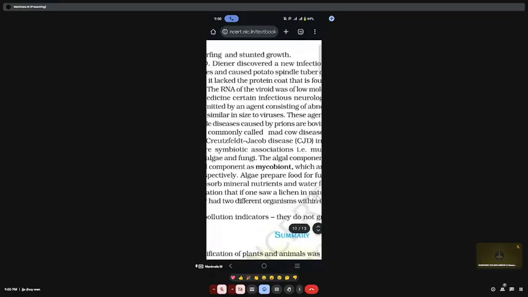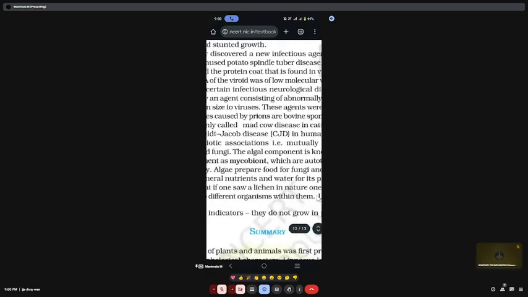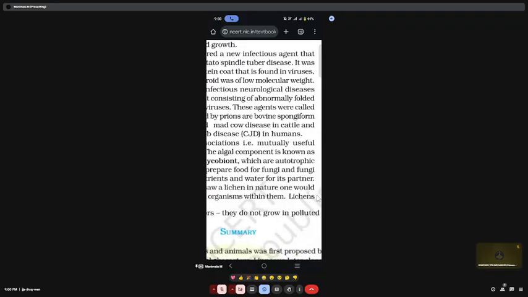Especially in animals, it causes two diseases: for humans, CJD, and for cattle, mad cow disease. So these things we want to know here. Got it?